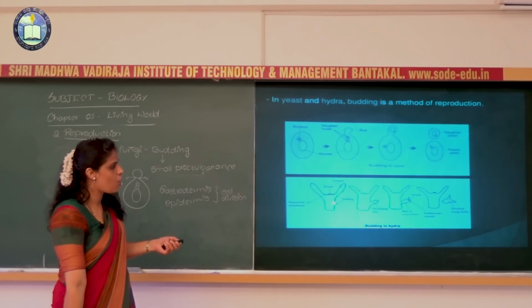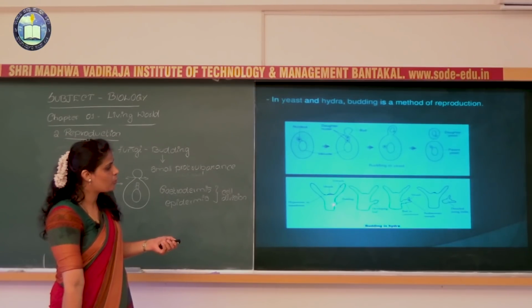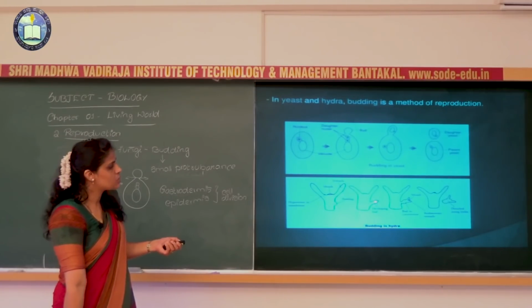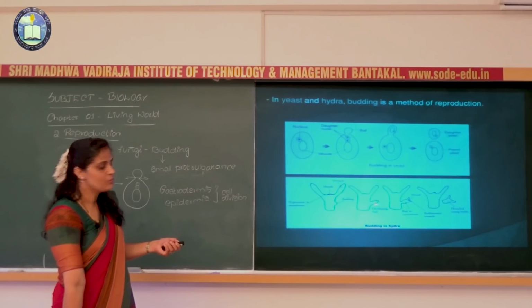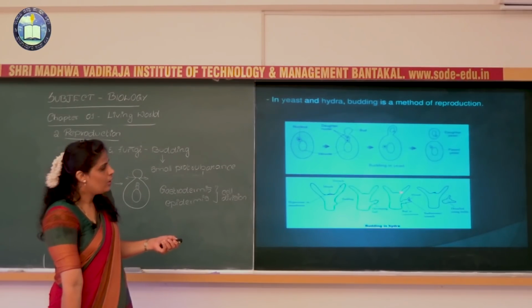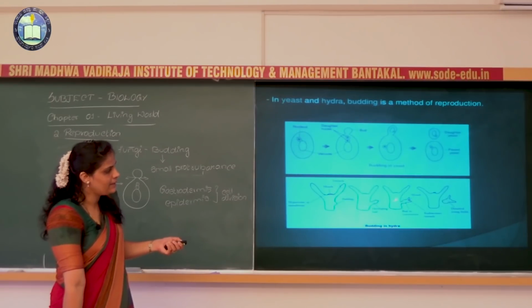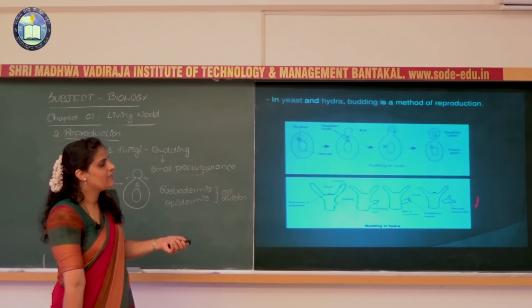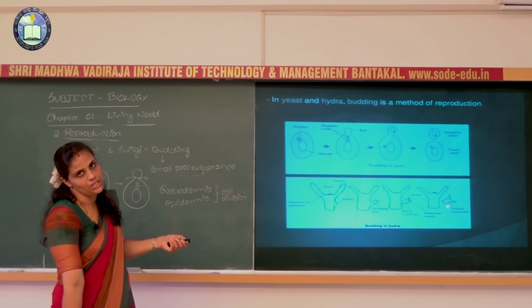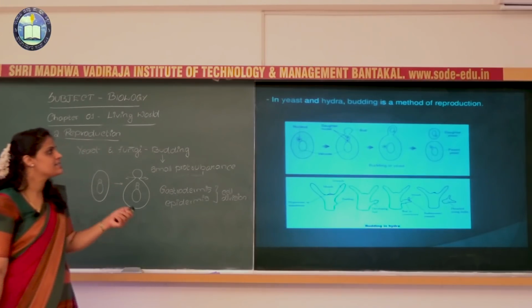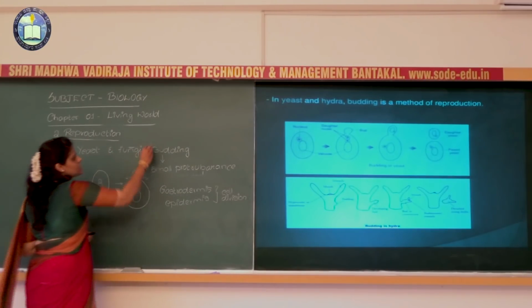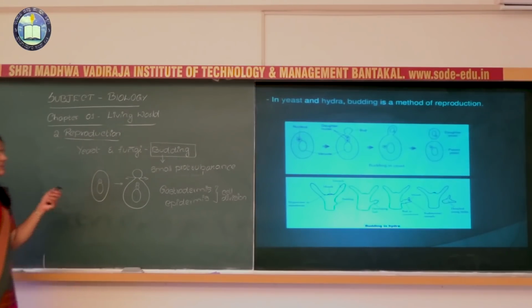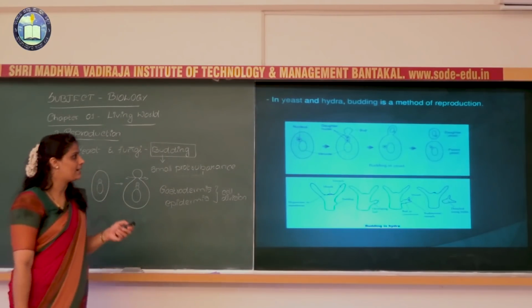Here you can see the small protuberance. The small protuberance will be developed. It will show a development. So, developing bud you can see. Then this developed bud detaches from the parental body. When they get a suitable substratum, they will develop into a new individual. So this is the asexual reproduction, especially in yeast and the fungi, by budding.